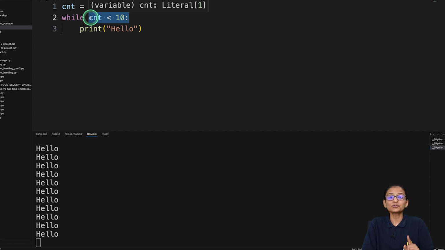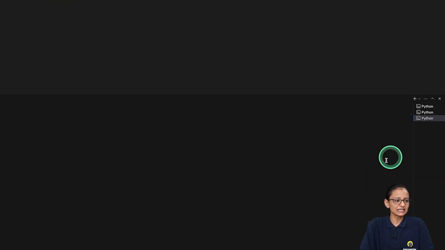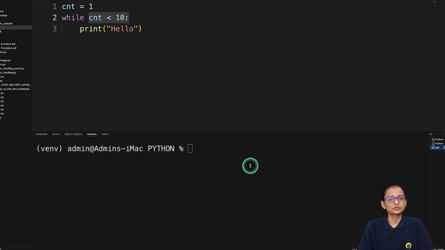So first of all, you should stop your program execution. It is in an infinite loop. So what you can do, you can just click here and you can just delete that. So your program execution stops.